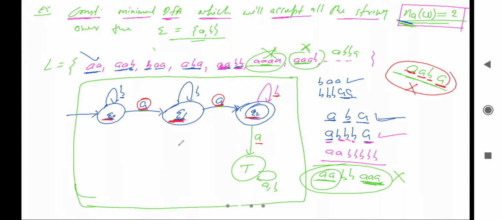Right, so finally this is the final DFA, and it is the minimal DFA. It means there will be 4 states, so the number of states will be 4 here. Now tell me, is it clear or not?